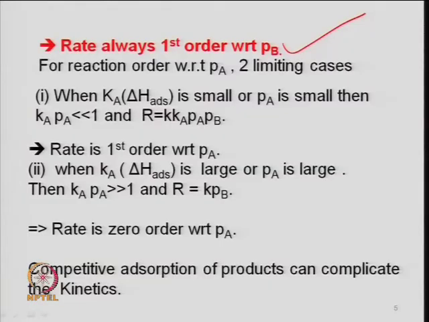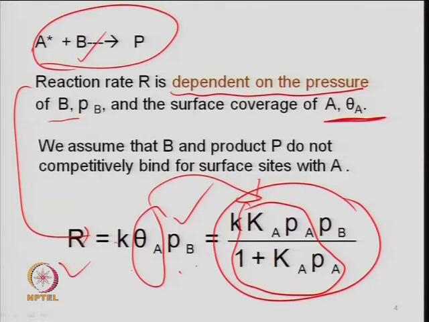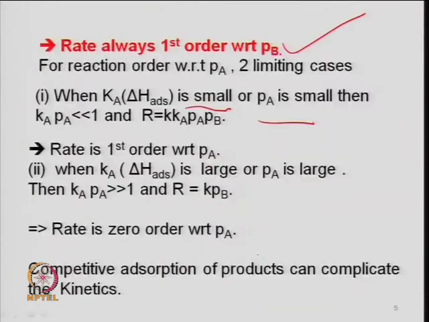So, either this delta H adsorption or K, the heat of adsorption or the equilibrium constant for A, if this is small, or P A is small. I am talking about these two terms now. This is your equilibrium constant for adsorption, and that is related to your delta H, heat of adsorption, because from the heat of adsorption you can calculate that K A. So, either K A or P A. For small values of K A P A, the 1 in the denominator is larger compared to K A P A, so K A P A is much less than 1.